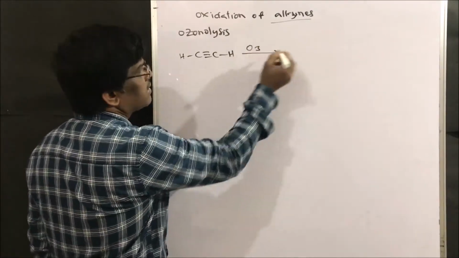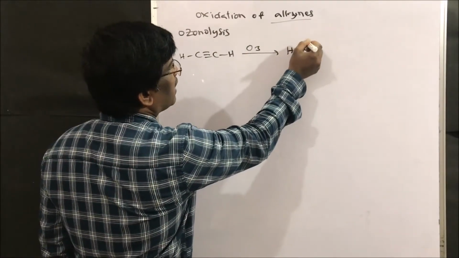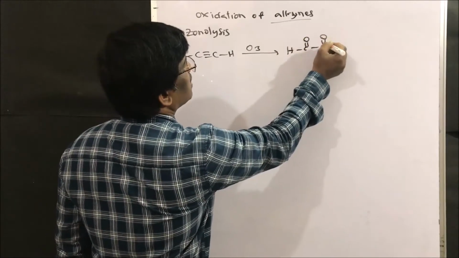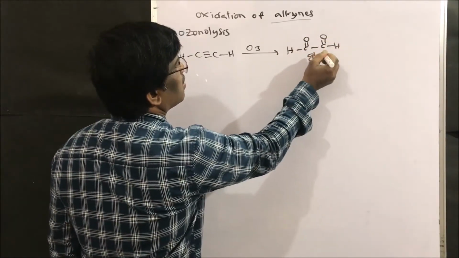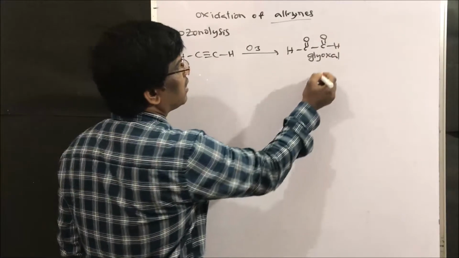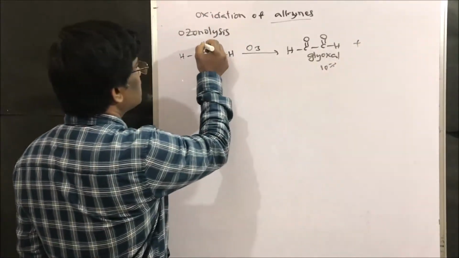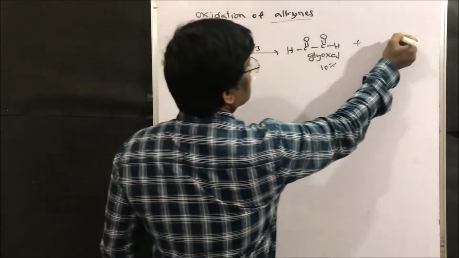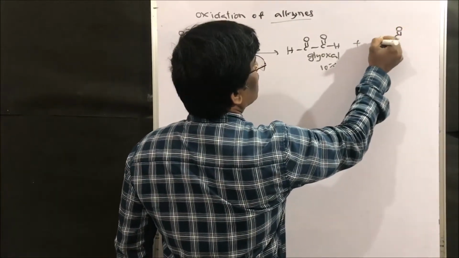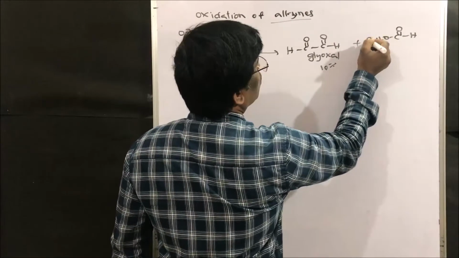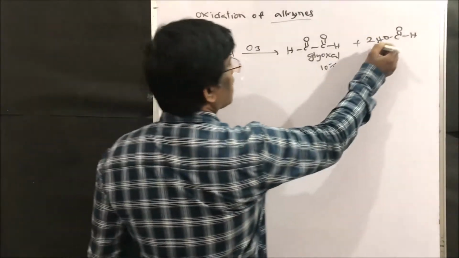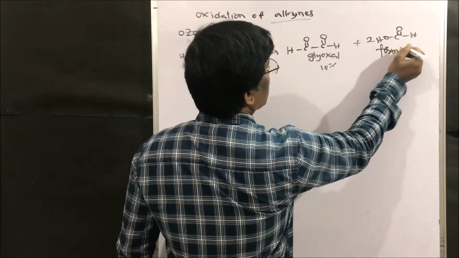However, if I do ozonolysis, I am going to get glyoxal. It comes about 10%, and remaining I am going to get this. It is going to cleave like this, giving 2 moles of formic acid, HCOOH.